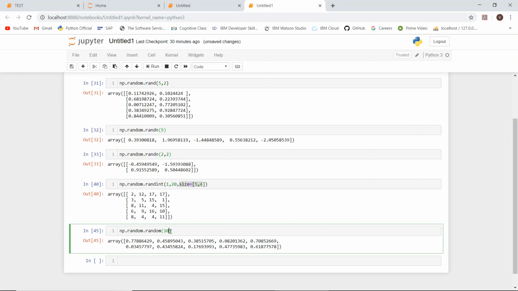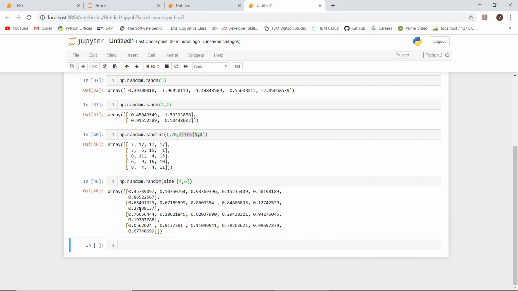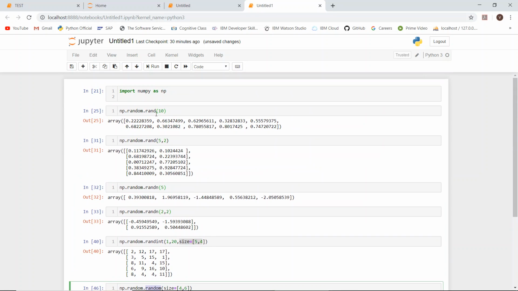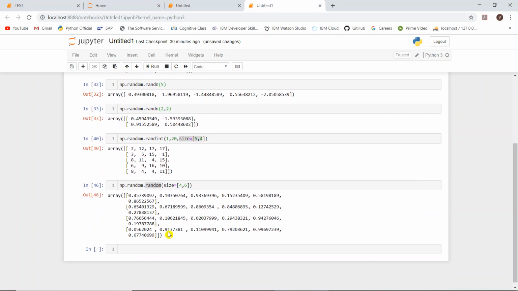If I give size is equal to 4 by 6, 4 by 6 came up. Okay, this is about random. This is also generating numbers ranging from 0 to 1 only, and it is closely related to rand.